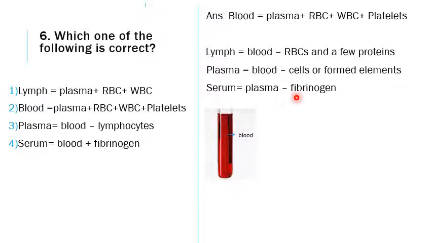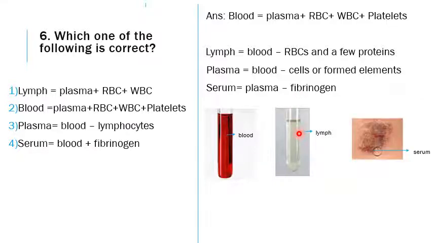See the blood, red in color. The lymph is colorless because red blood cells are not there. Other cells are also not there, that is the WBCs and platelets are also not there. And then the serum. Serum is actually the small amount of clear colorless fluid that usually oozes out of a healing wound. Whenever you have a small wound, a little colorless fluid will ooze out. This is called the serum.